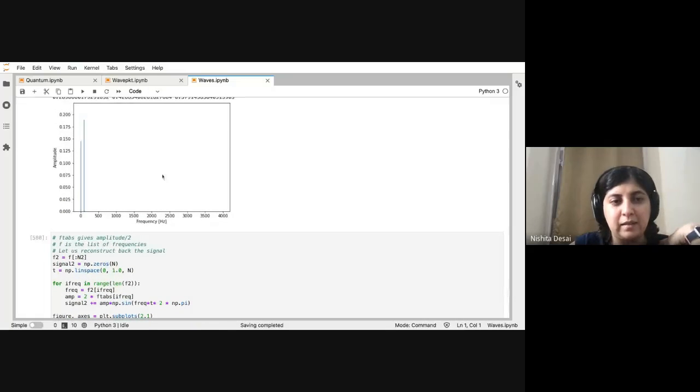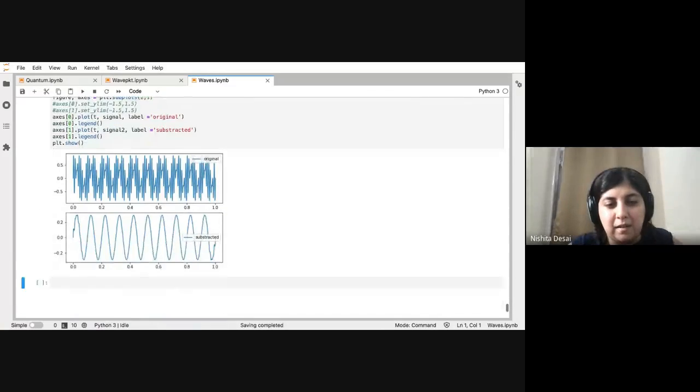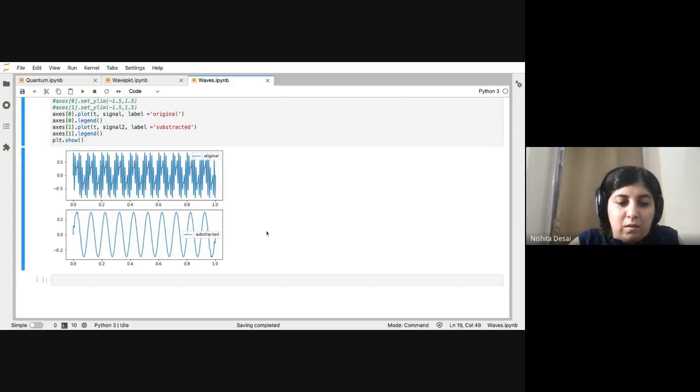Yeah, exactly. So now it knows that everything at the top end is 0, so it reconstructs it very exactly. Okay, good. So this was a nice thing. I also learned something. Good.